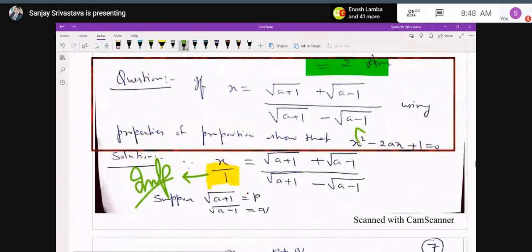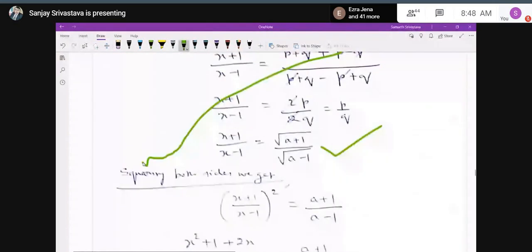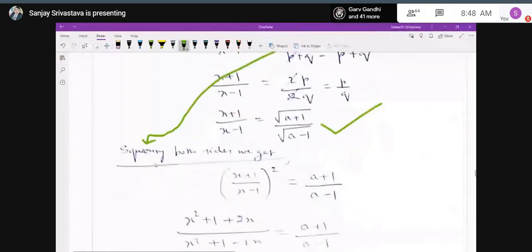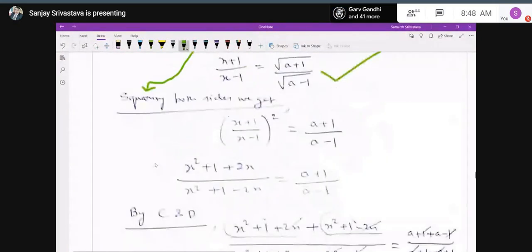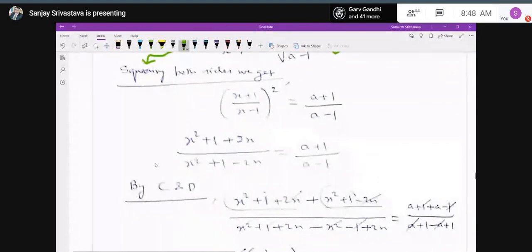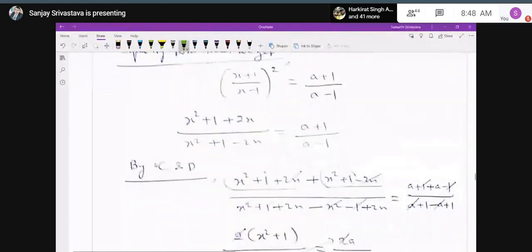Now to remove the square root sign, we do squaring on both sides. When we square both sides, on the right hand side the square root sign will vanish, and on the left hand side the square will come. Let us expand this numerator and denominator both by the formula a plus b whole square. You will get x that will remain the same.